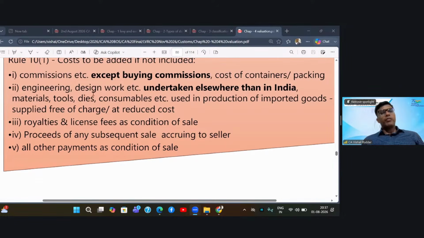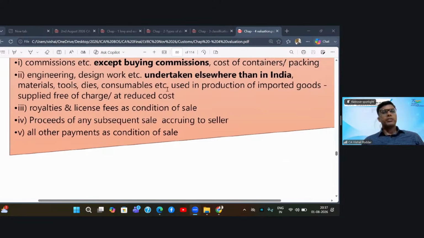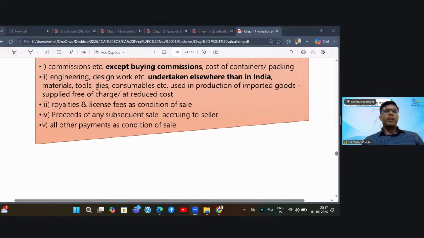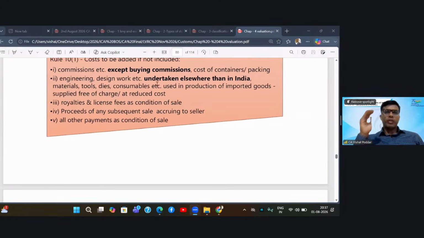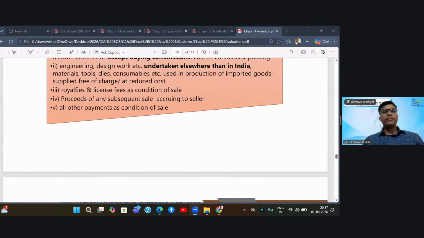Third, where the engineering work, design work is done outside India, not in India, then the value of that engineering work, design work has to be added. Plus, if any raw material, tools, dies, consumables which you require in the production of these goods are supplied to you free of charge by the buyer, the value of that material, tools, dies has to be added.